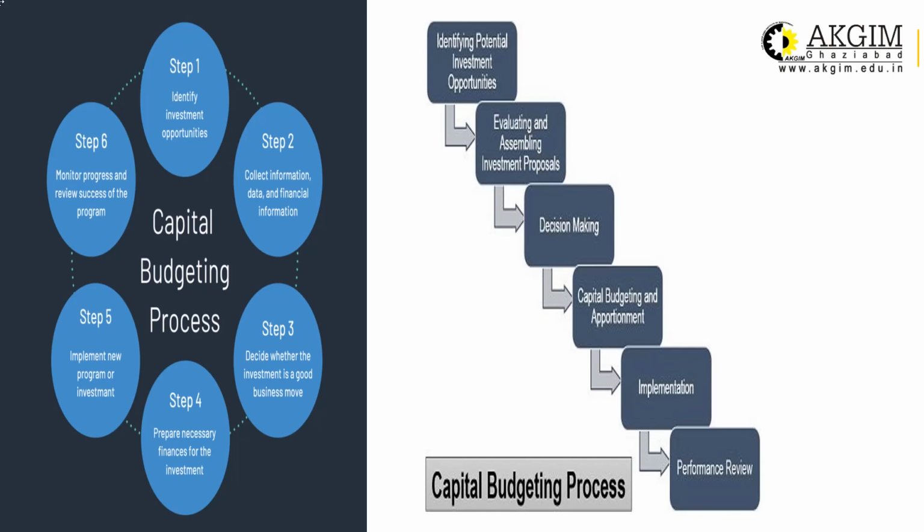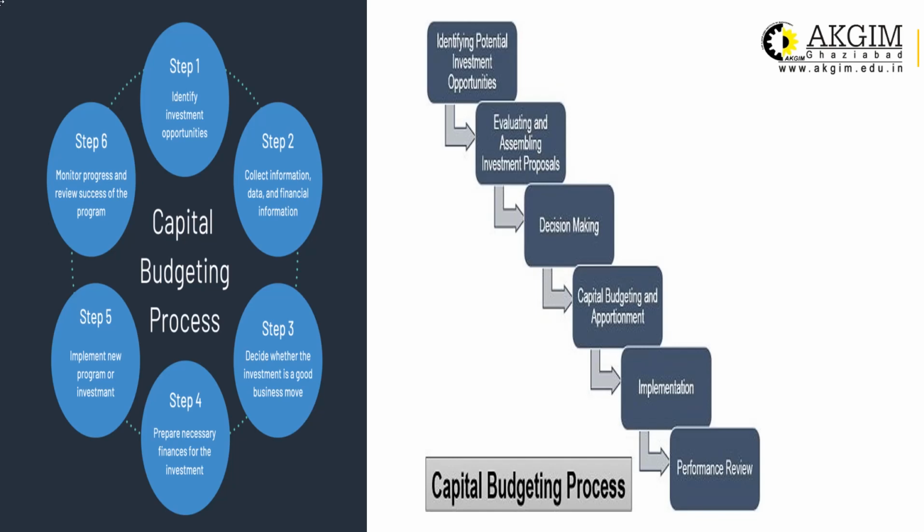Okay, prepare the necessary finances for the investment. Once you have decided that, out of four machines, the first one or the second one is the best and you will go for it, then you have to arrange finance for that. Okay, if you want to install it, if you want to buy it, then actual funds are needed. Steps number one, two and three are paperwork. On paper, you collect the information and analyze the data.